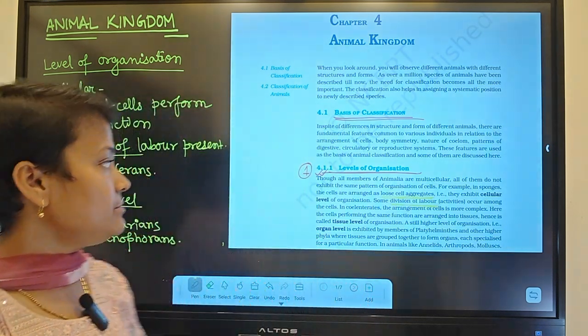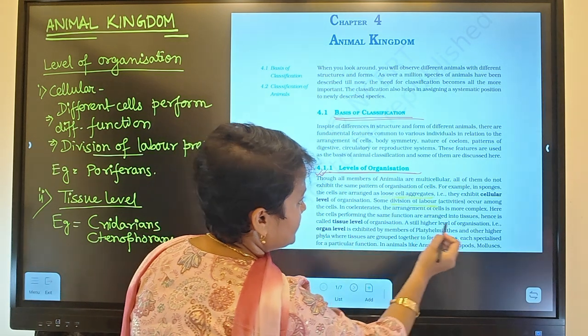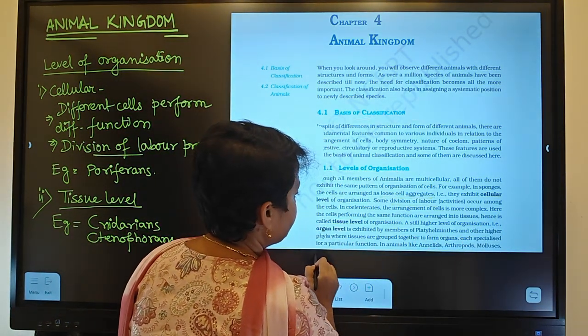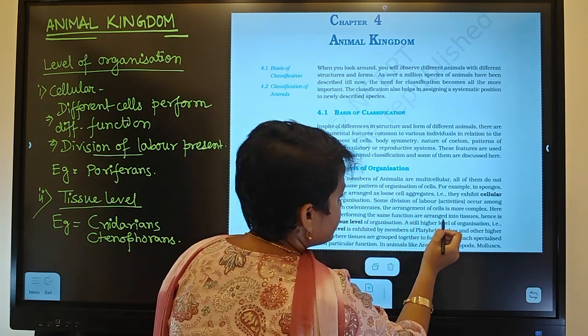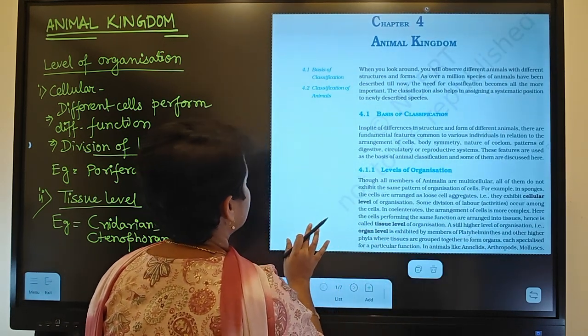Here the cells performing the same function are arranged into tissues, hence it is called the tissue level of organization.